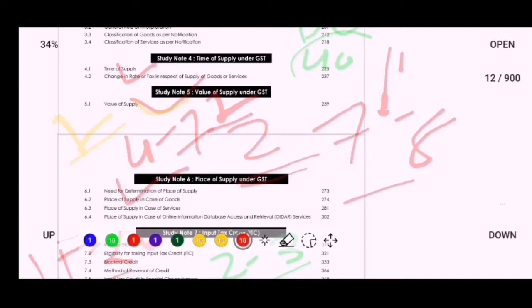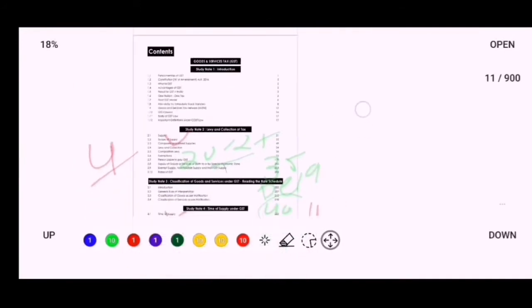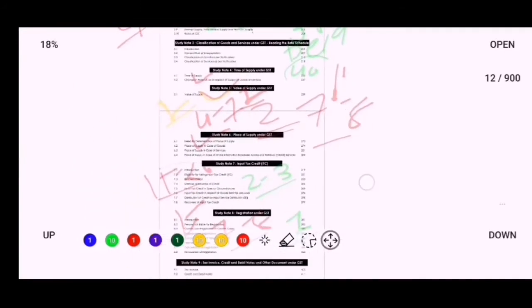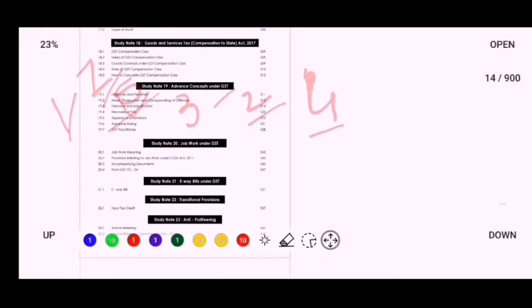So what are the topics you have to complete first? We can conclude study note number 2, study note number 4, 5, 6, 7 and 8 and study note number 13 and study note number 19. These are the study notes you have to do in priority. Approx it will cover 70 marks for your exam, so you may complete within few days, within 10 days you may complete all the study notes.